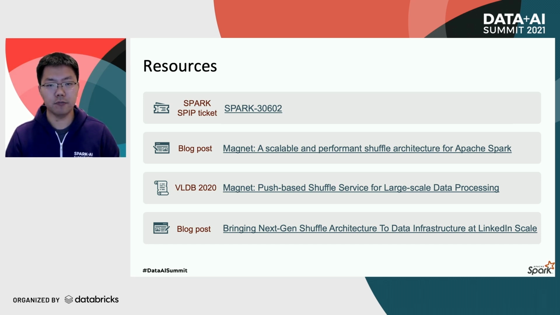The second is a blog post we published last year, which talks a bit more on the design and implementation of Magnet. This blog post is also a simplified version of our VLDB paper published last year, which contains more insights. Lastly, we also recently published a second blog post, which contains information about the production results of Magnet at LinkedIn, as well as more detailed information on some of the future work we just talked about earlier. We hope you will find them useful.